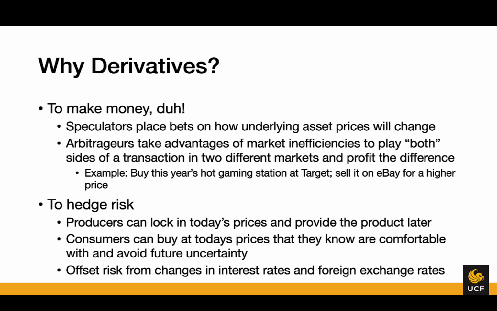An alternative that's slightly less risky is arbitrageurs, who will take advantage of market inefficiencies to play both sides of a transaction in two different markets and profit from the difference. So an example here, a real world example of this, not using these derivative contracts, is thinking about every year at Christmas, how there is always some new game that is the it present that all the parents are trying to go out and get. And so every store has a limited number of these.